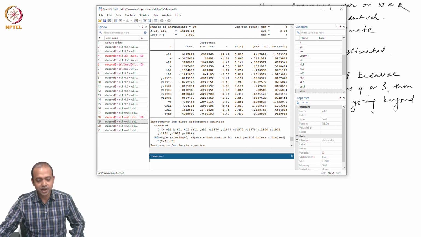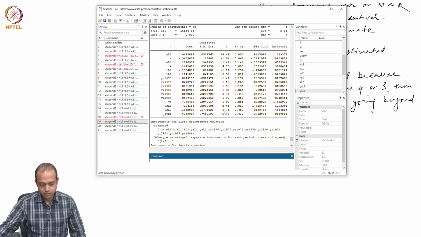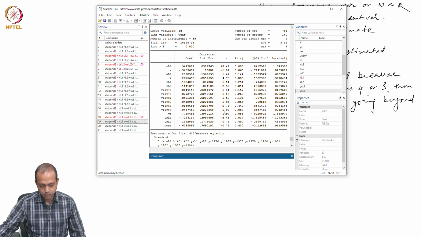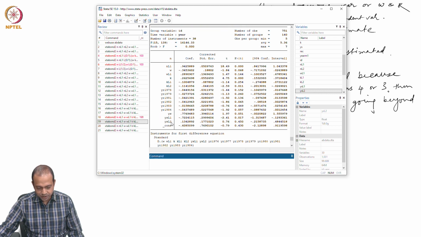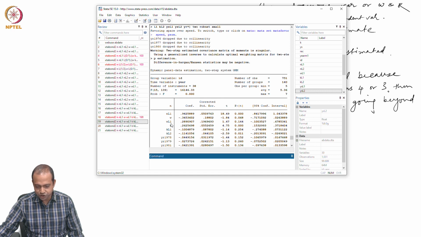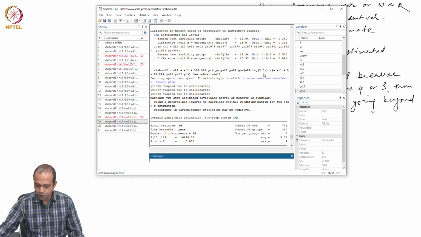Again it is lying within the interval. Okay. So, I have considered everything here, NL1, W, WN1, K, KL1, KL2, YS, YSL1, YSL2, everything I have considered. I have imposed lag length also, but I have considered only NL1 as endogenous variable and I have not considered second period lag of employment, that is not required.